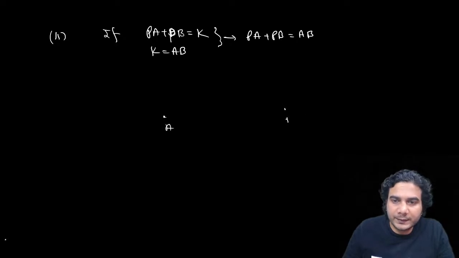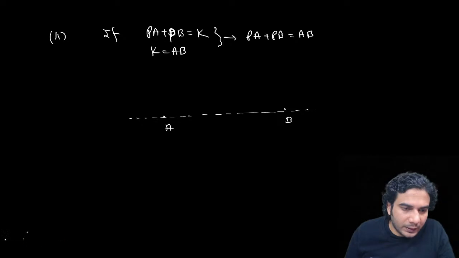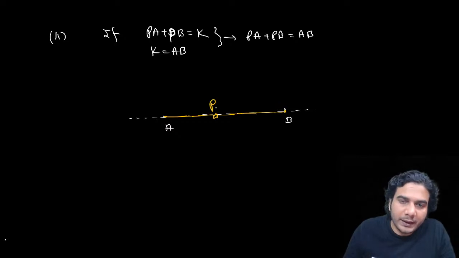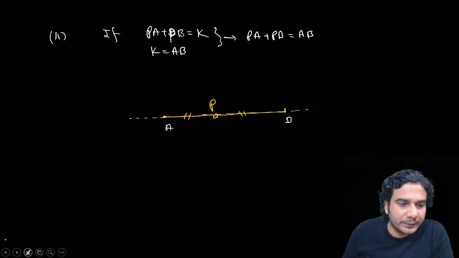See, this is A, this is B, and P is moving in such a way that PA plus PB is equal to AB. Then P will be anywhere between A and B. P will be on the segment AB. This will be the locus. So you can see PA plus PB is equal to AB. So it's a line segment AB, the line segment joining A and B. It's as simple as that.